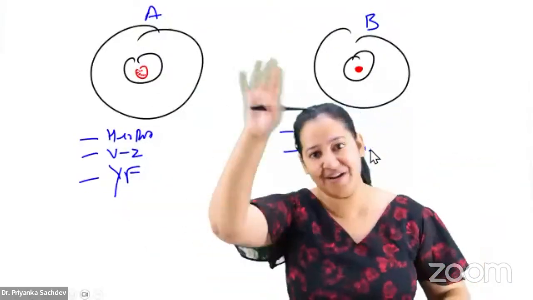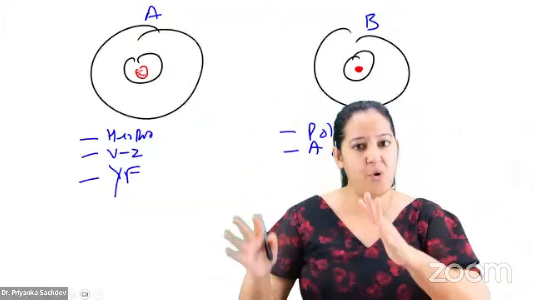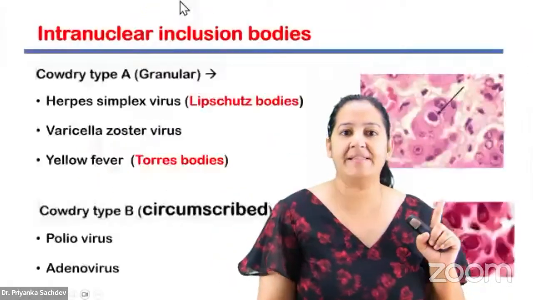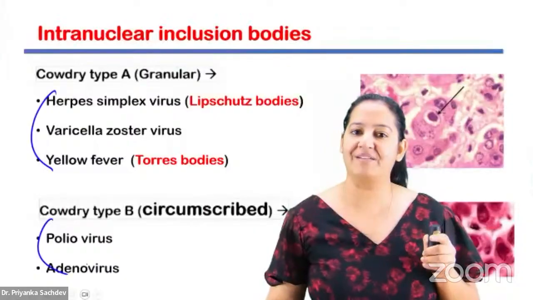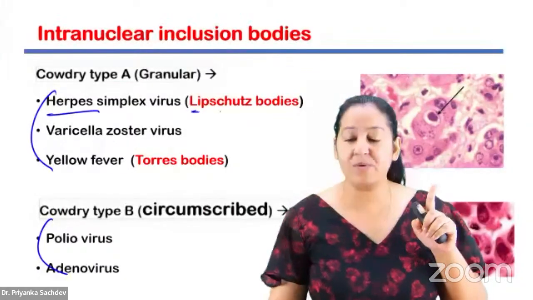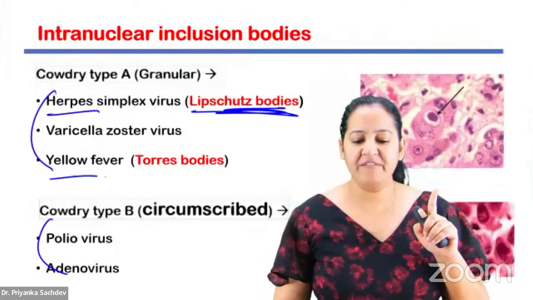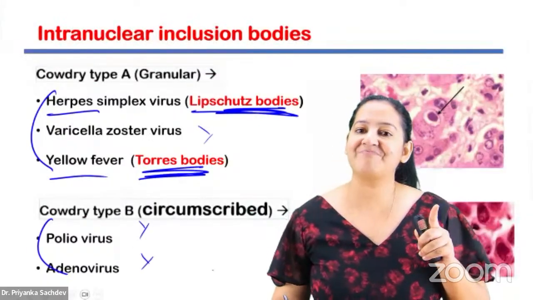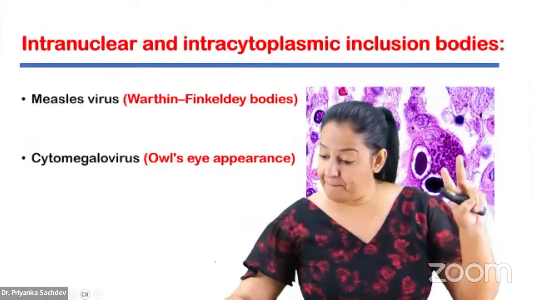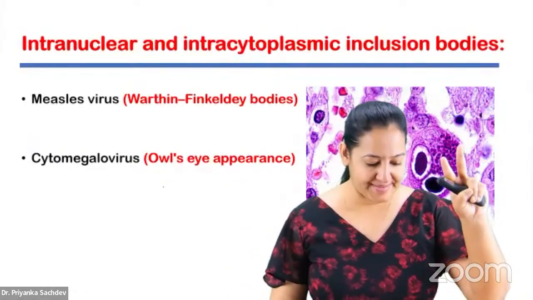Heavy PA, intranuclear. Three of them is Cowdry A, two of them is Cowdry B. Cowdry A is granular, Cowdry B is circumscribed. So learn heavy PA. You have to learn that. In herpes, it's known as Lipschutz body. And in yellow fever, it's known as Torres body, the name of the scientist. And here we don't have any other name. Okay, Cowdry A, Cowdry B. And in both, you have to learn the name of the two viruses.